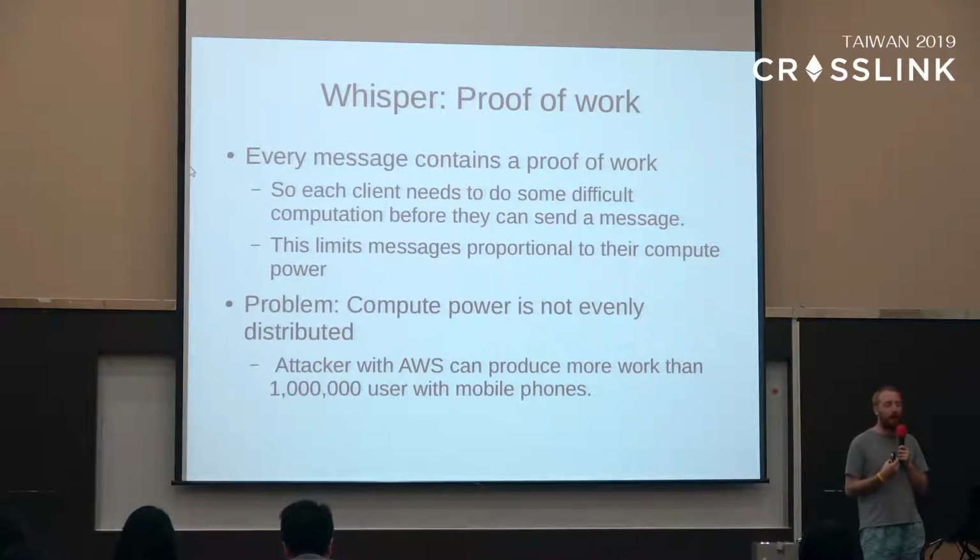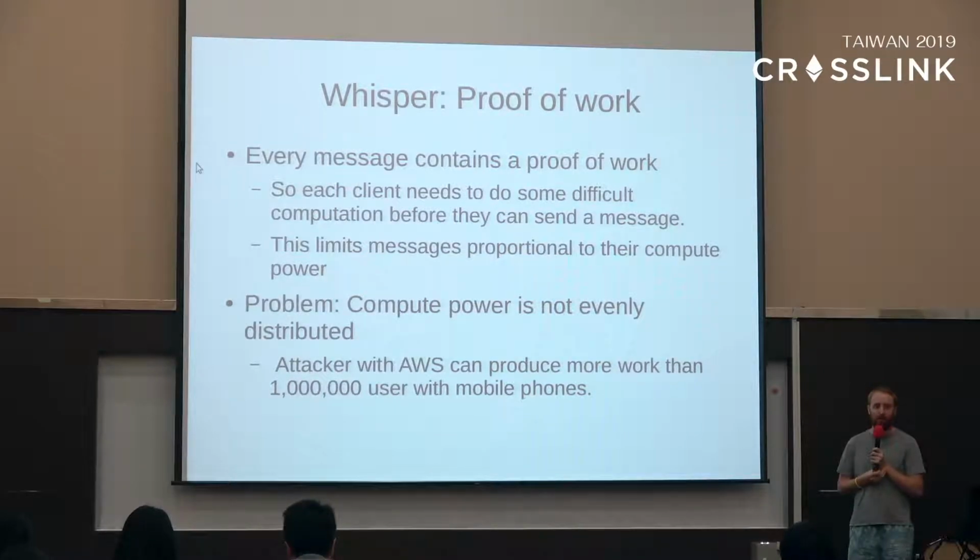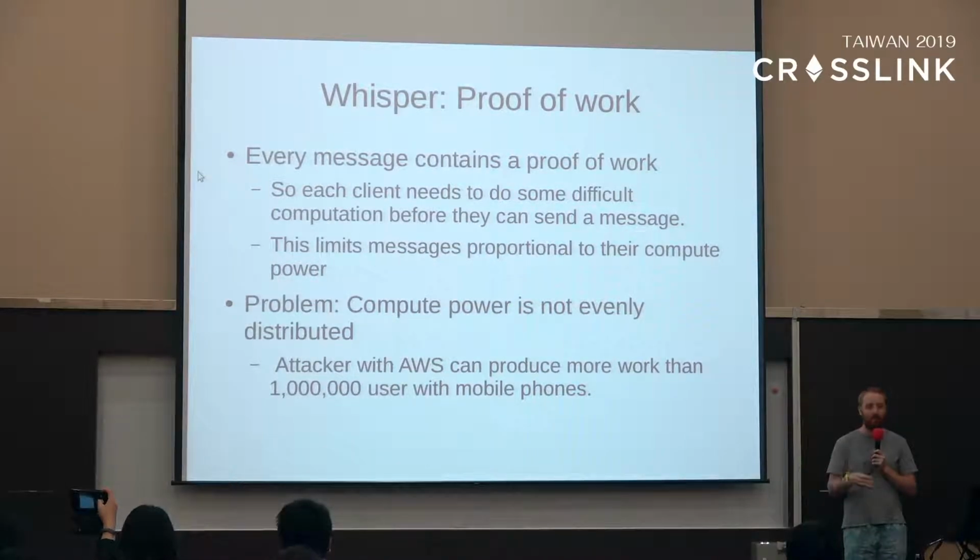Okay, so let's look at an example that already exists. One example of a DOS-resistant privacy mechanism is Whisper. How Whisper works is that every time you create a message, you create a proof of work and provide that proof of work with your message. When I receive your message, I first validate the proof of work. If the proof of work is invalid, I ignore your message. If the proof of work is valid, I accept your message as being real.